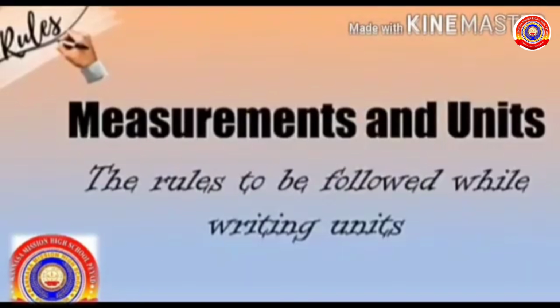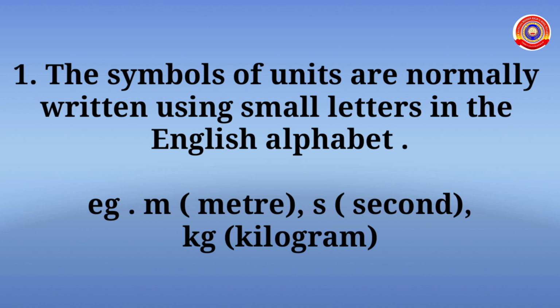We have understood fundamental measurements and their units. Along with it, we have to observe certain rules according to international standards while using these units and their symbols. So let's look at the rules to be followed while writing units. The first rule states that the symbols of units are normally written using small letters in the English alphabet. For example, while writing meter, we use small letter m, second, small letter s, and kilogram, small letters kg.